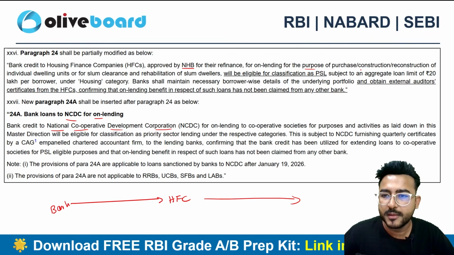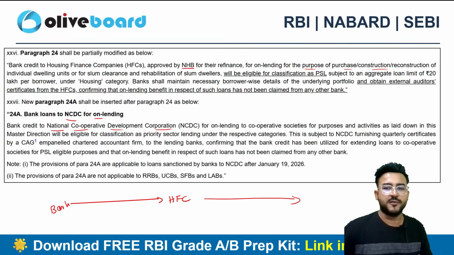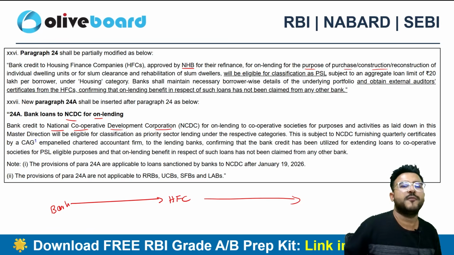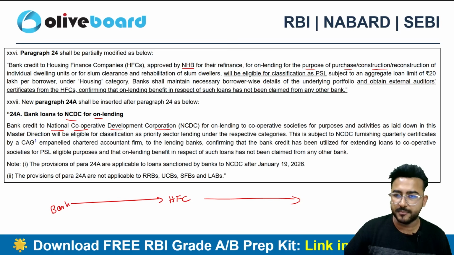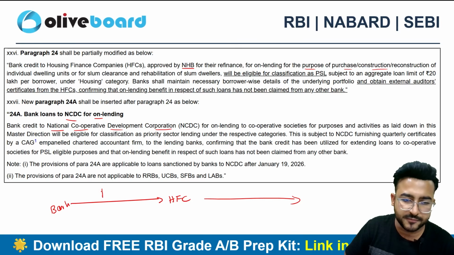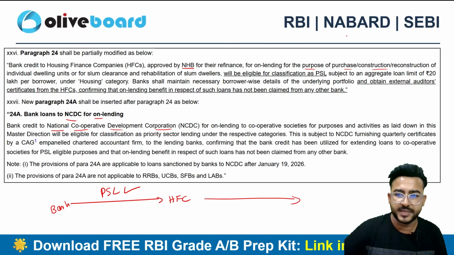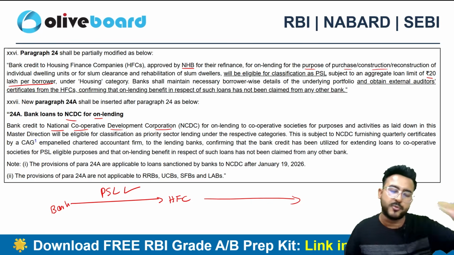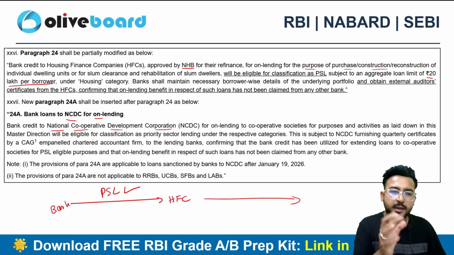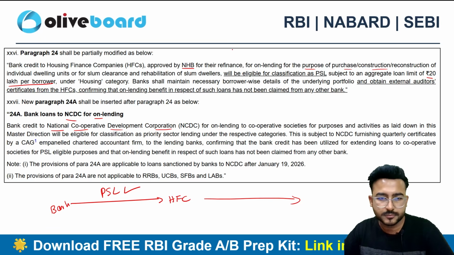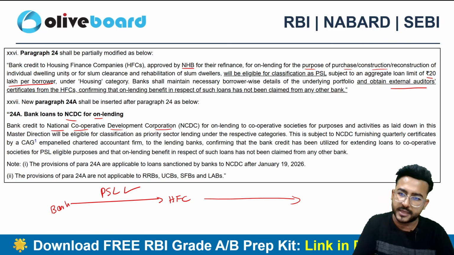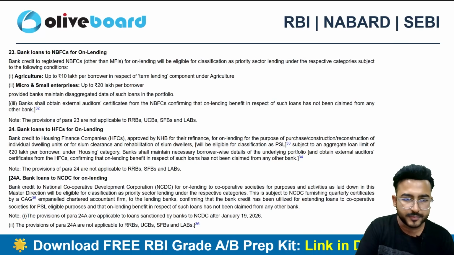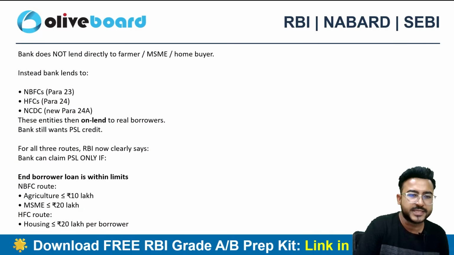The HFC is funding the proceeds of the loan for the purchase, construction, or reconstruction of an individual dwelling unit, or for slum clearance or rehabilitation purposes. Now this will also be classified as a PSL loan, but there is an aggregate loan limit of 20 lakh rupees per borrower. So only up to 20 lakh rupees per borrower is going to be classified as PSL. Plus, external auditor certification again is a requirement here. So this is for the HFC.